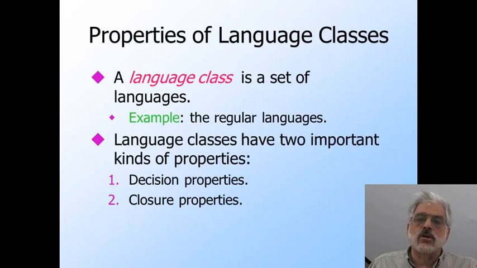Automata theory talks about many different classes of languages, including context-free languages, recursive and recursively enumerable languages. We're going to meet each of these classes, but for the moment we know only one class, the regular languages. When we investigate a class of languages, there are two important issues. The first is decision properties. We shall see that there are many questions we might like to ask about a language, or rather its representation, such as whether it is empty, finite, or infinite. It is good to know there are algorithms to answer such questions, at least for the regular languages. Unfortunately, as we meet larger classes of languages, we find that in general, the larger the class of languages, the less likely there is to be an algorithm to answer a question about languages in that class.